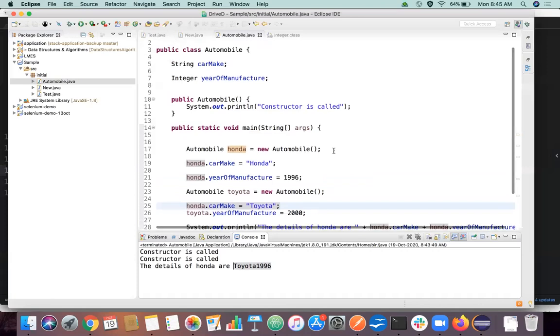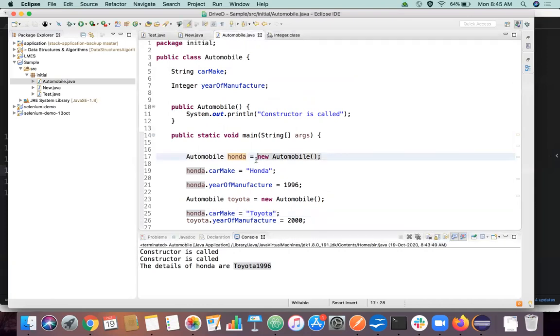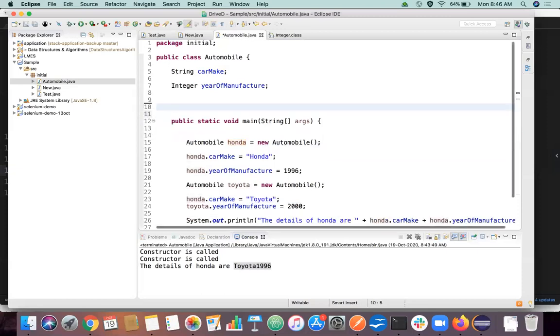Okay. One more thing I wanted to cover in today's session: I have declared a constructor here, but is it necessary for me to declare a constructor? Constructor is only called here, fine. But is it necessary for me to declare a constructor here? No, it is not necessary. Why is it not necessary? Yeah, I have deleted this. Nothing happened here, right? Let's execute the same program now.